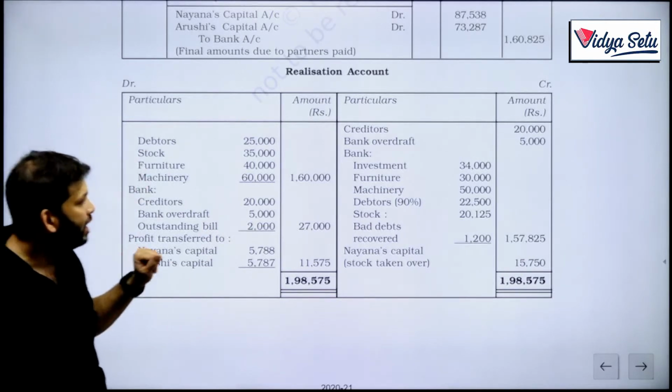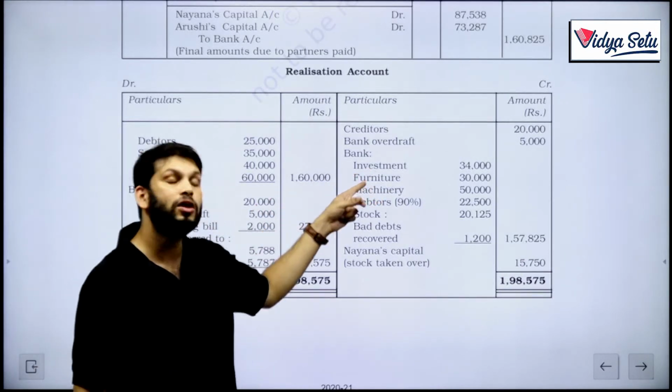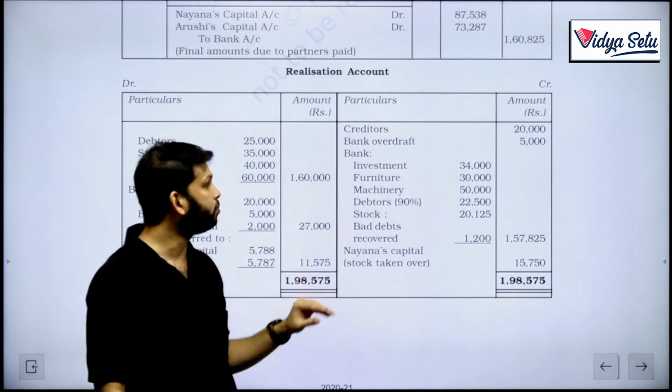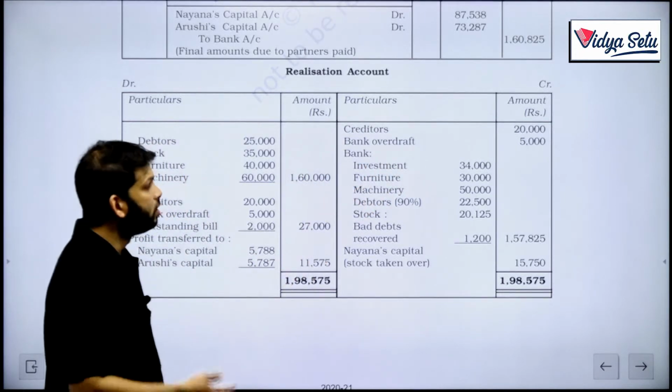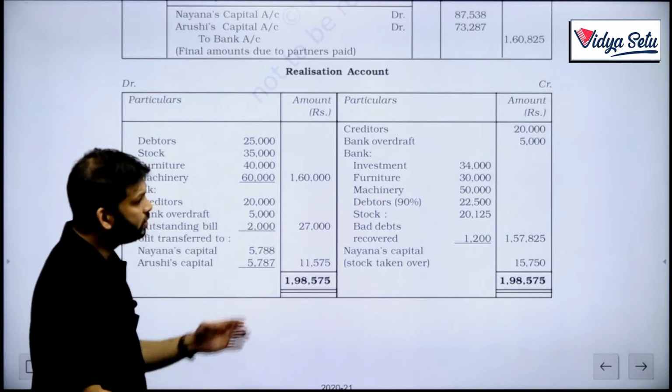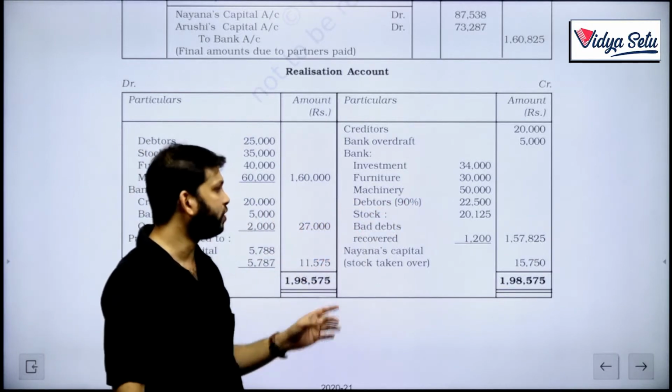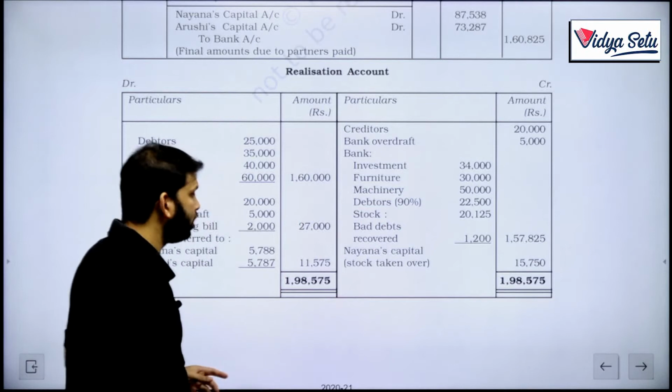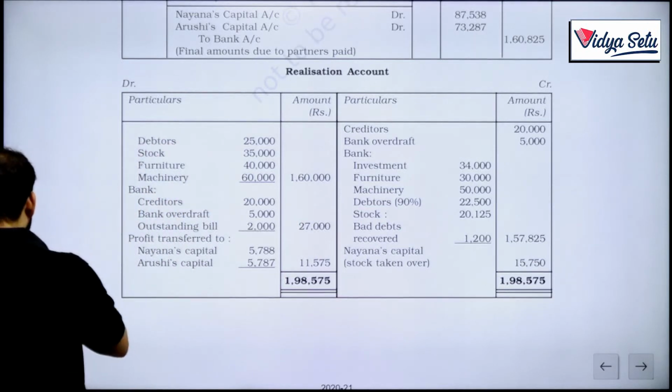Now when we come to assets, investment is an unrecorded asset but gave us money. Furniture 30,000, machinery 50,000, debtors only 90%, so 22,500. Now stock, what is the calculation of this stock? It is like this.